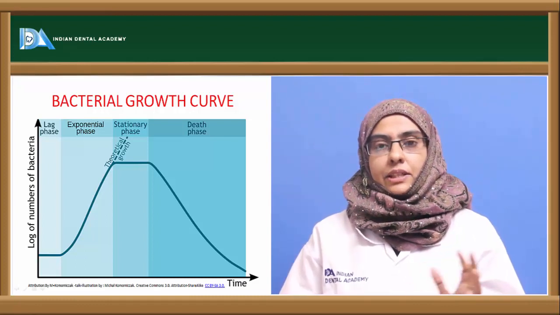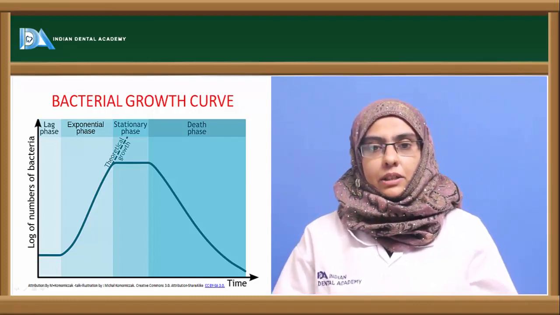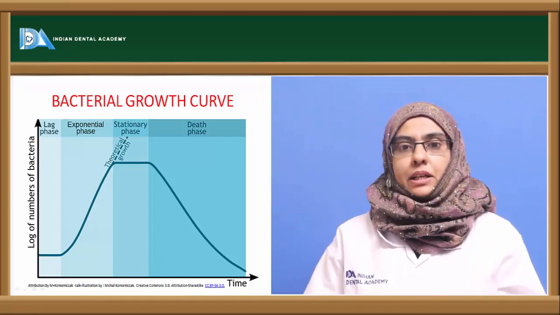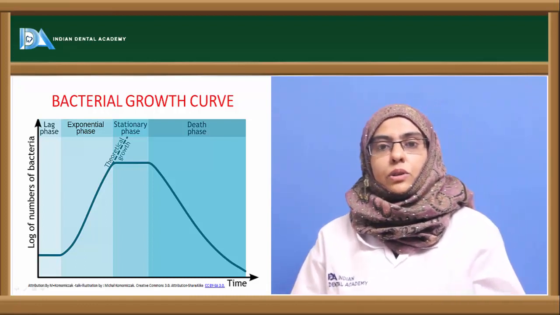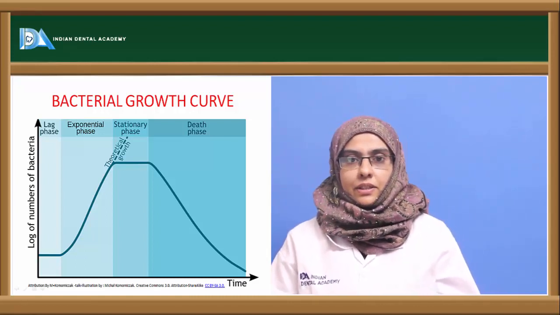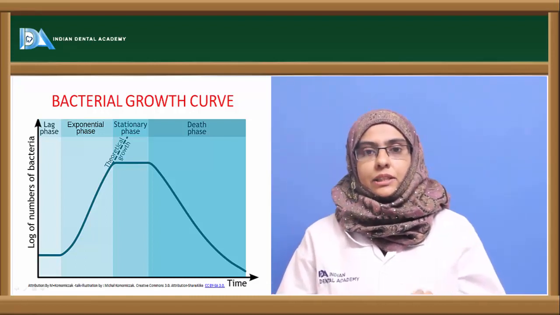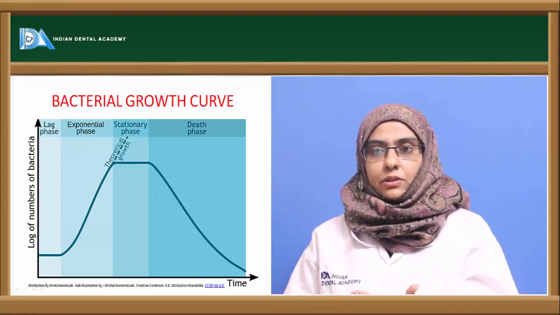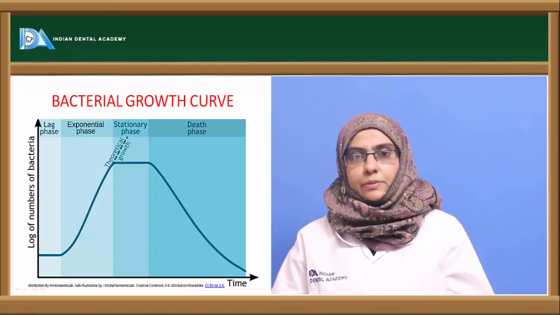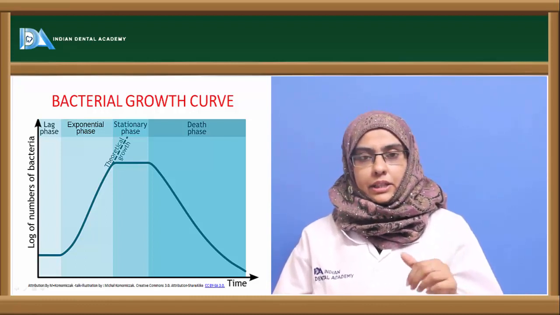So the lag phase varies from one organism to another. Take for example, if an old culture is added to fresh media, it will take some time to adjust and then go into the log phase. Whereas if a vigorously young culture is added, it takes a shortened period of time and enters into the exponential phase. So lag phase is a phase that helps the organism to adjust to the environment.